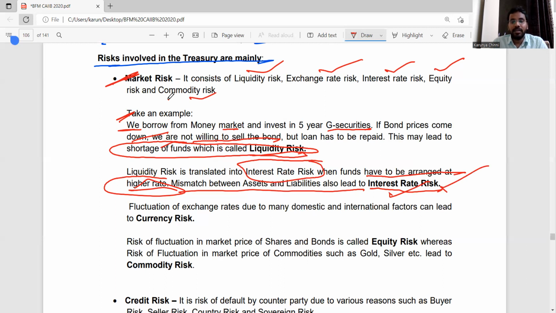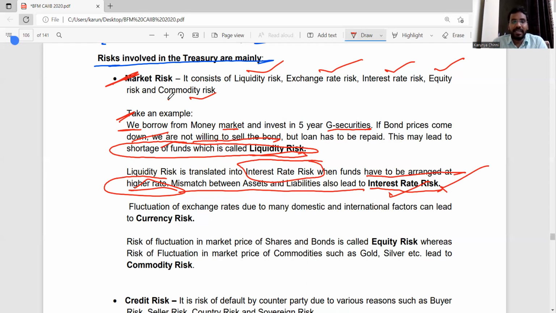So very simple: if the Treasury Department wants to arrange some funds, and the person who is giving the funds asks a higher rate, then that kind of risk is called interest rate risk.